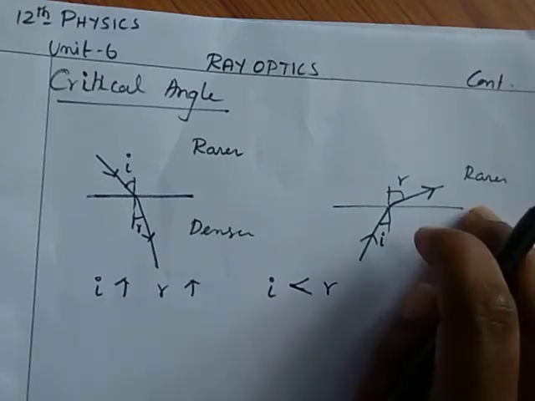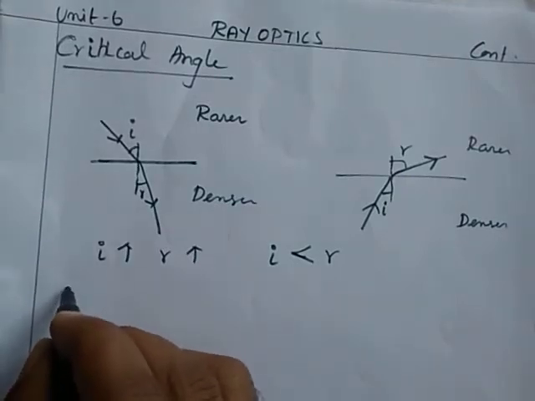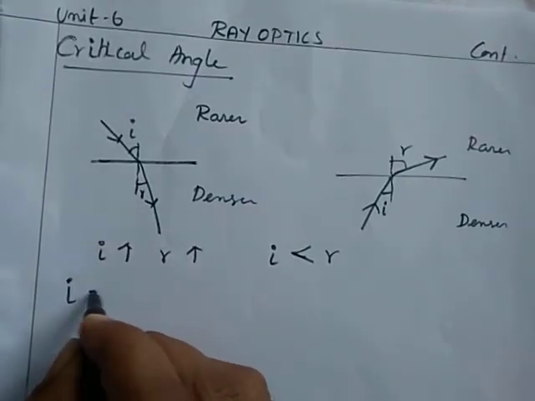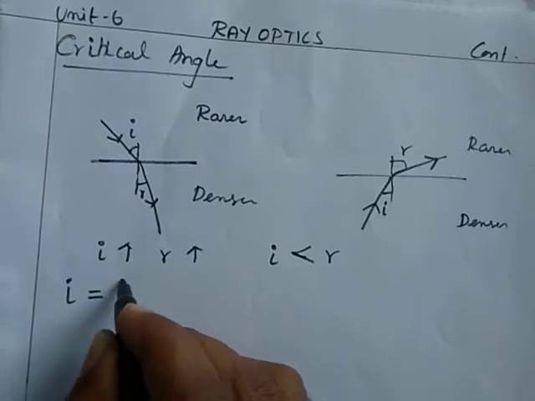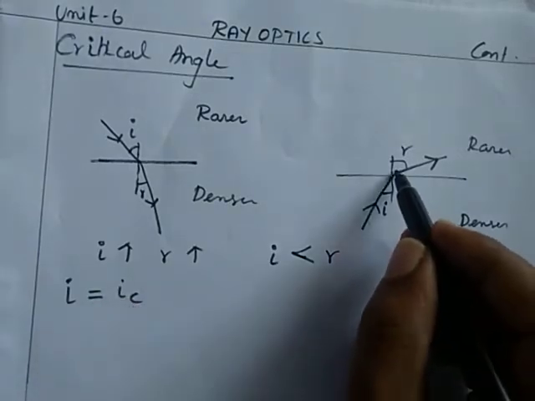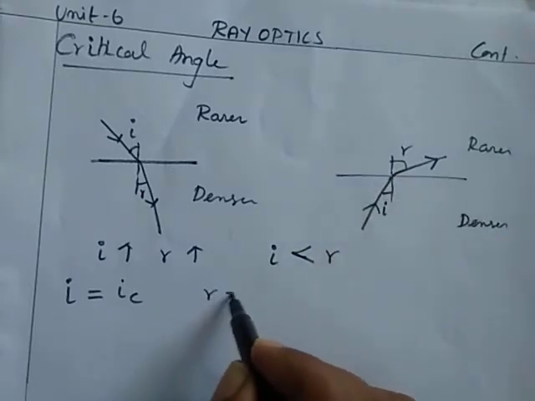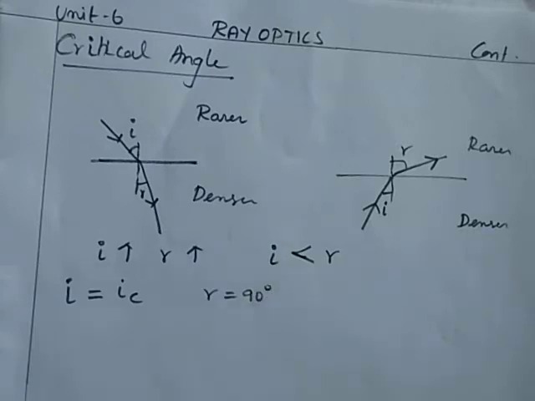See, if I increase the angle of incidence to a particular angle that is equal to the critical angle, at that instant the refracted ray grazes the boundary, then R becomes 90 degrees.